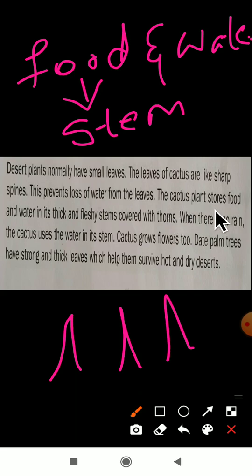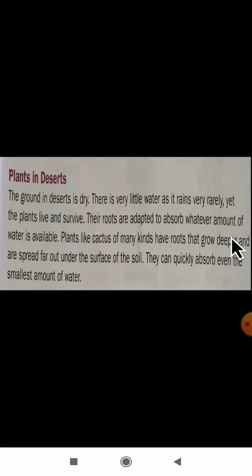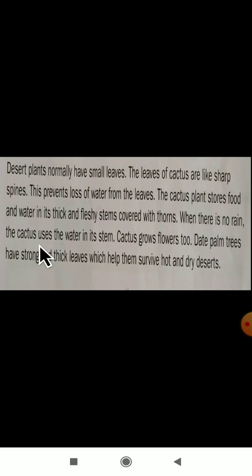The cactus plant stores the food and water where? It stores the food and water in its stem. And that stem is covered with what? That stem is covered with the thorns. When there is no rainfall, no rain, the cactus uses the water in its stem.